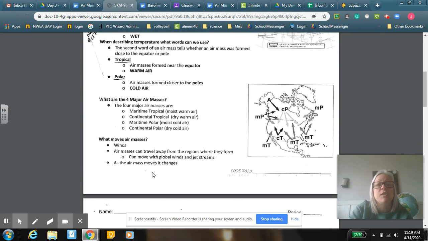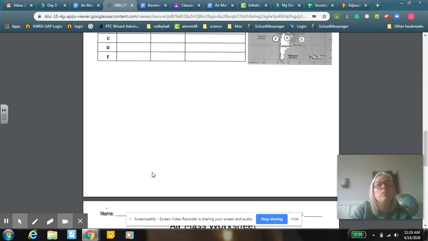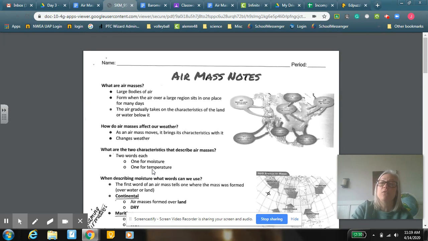I do want you guys to note that these are 3 pages long. Please don't worry about the next 2 pages of this. Again, I apologize, but the way the PDF was uploaded, it's uploaded this way. And my printer here at home doesn't have a good quality, so I didn't want to rescan it in for you and have it be not the best quality for you so that you can't see it. So just disregard the last 2 pages on the notes.